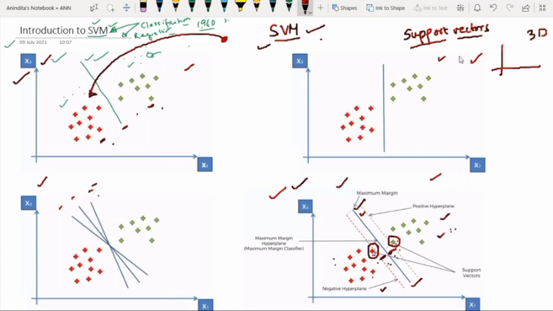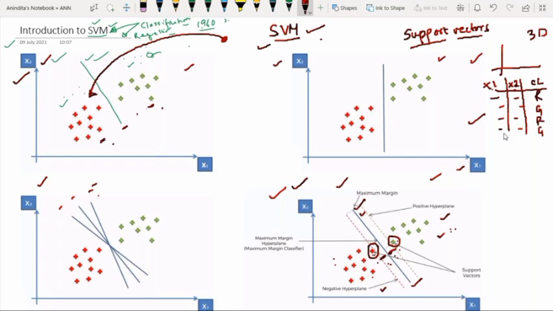But whenever you have more features, more features means what? Now try to understand this one. See, why do we have x1 and x2? Here x1 and x2 mean whichever data point we have, say 2 features, and we have one class label, right? Class label is red and green, something like this. And x1 and x2 are like features. Just like Iris, whenever we discussed the Iris flower, we know that we have 4 features: sepal length, sepal width, petal length and petal width. So since we have 2 features, we can plot them in 2D space.